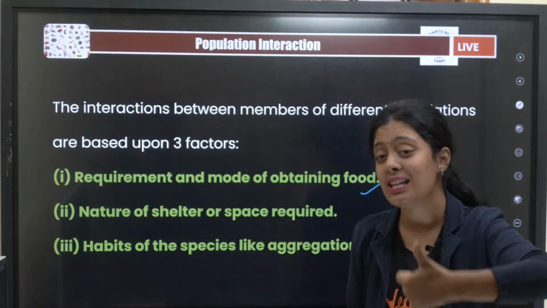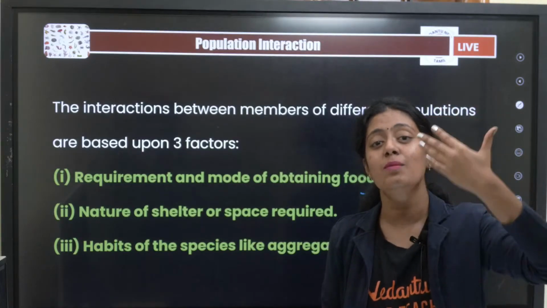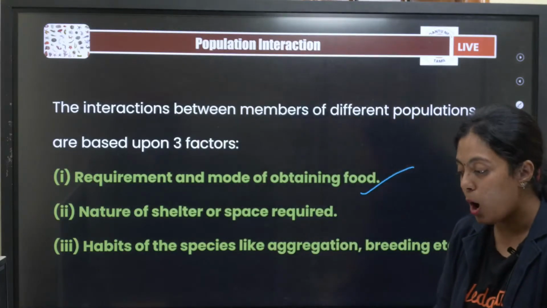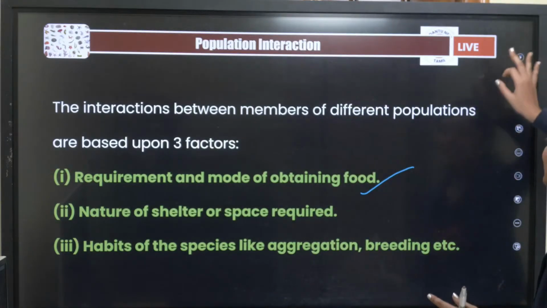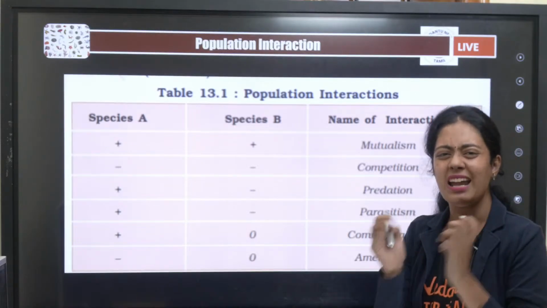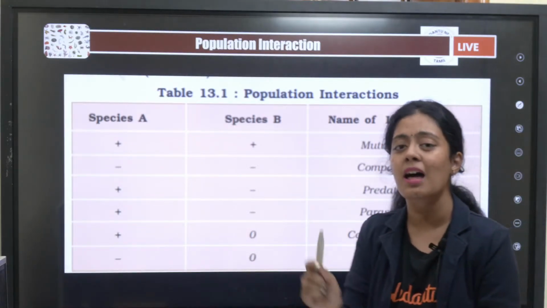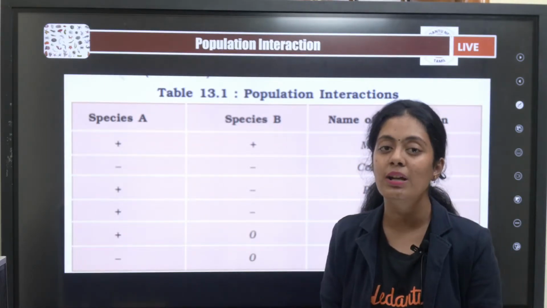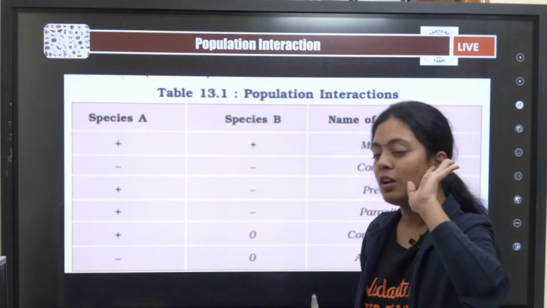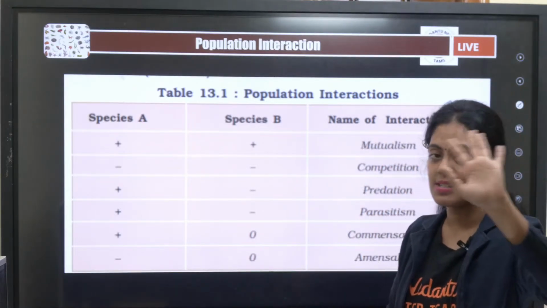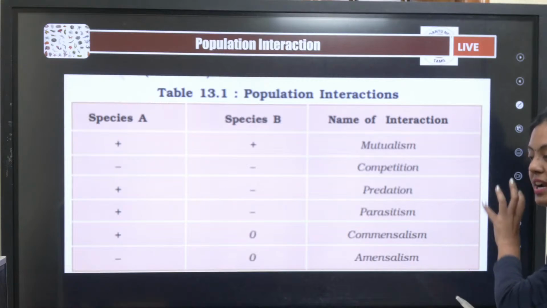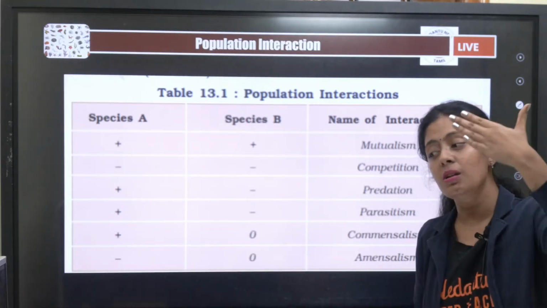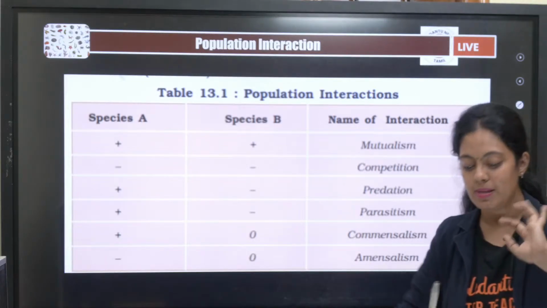You have commensalism, amensalism, parasitism, mutualism, predation, competition. There are six important population interactions. Thank you, Janice. All of you, please do the same so that there will be energy in learning this. I'm not joking, this is sure to fetch you 4 marks in your NEET. Give me the next 20 minutes and I'll assure you that you get those 4 marks, or sometimes even 8 marks, in your exam. These are the different kinds of population interaction: mutualism, competition, predation, parasitism, commensalism, amensalism.